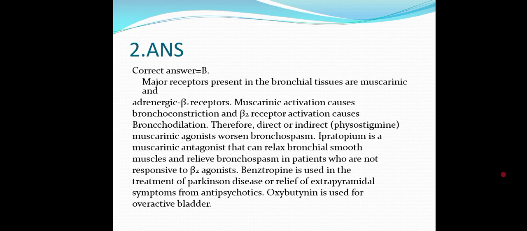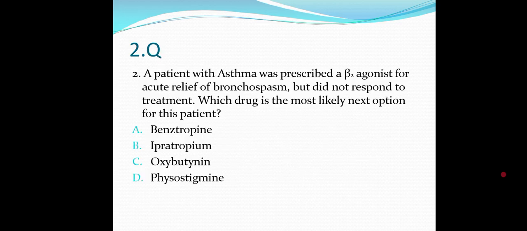So ipratropium is the drug. Option B. So ipratropium is a drug which has more activity towards bronchial smooth muscle dilatation. So in addition to the beta 2 agonists, we can go for ipratropium bromide. It's an anticholinergic drug.